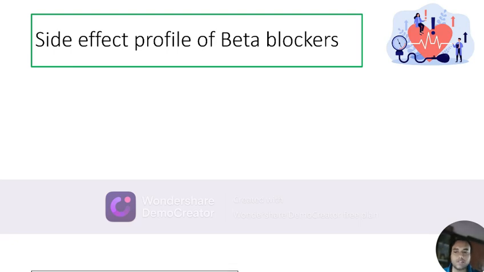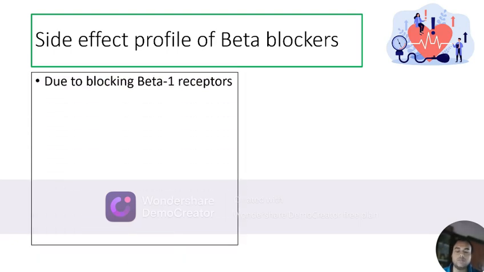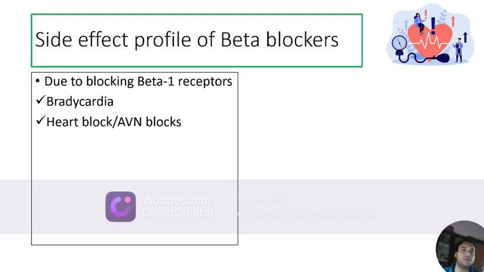Now, side effect profile of beta blockers. The beta 1 receptors are located on the heart and in the kidney. Due to blocking of the beta 1 receptors on the heart, the beta blockers can cause bradycardia and heart block or AV nodal blocks, and therefore they are contraindicated in patients with sick sinus syndrome and heart blocks.